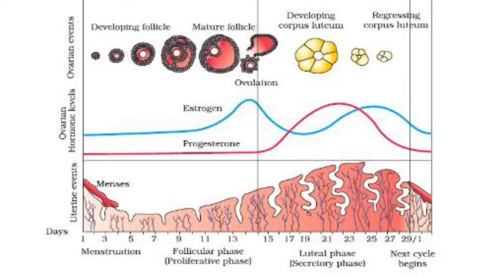In the absence of fertilization, the corpus luteum degenerates. What is the corpus luteum? It is the remaining part of the Graafian follicle that gets transformed into a corpus luteum. So what happens in the absence of fertilization? The corpus luteum degenerates. This causes disintegration of the endometrium, leading to menstruation. Now only the basal part of the endometrium persists, which forms a source of new lining